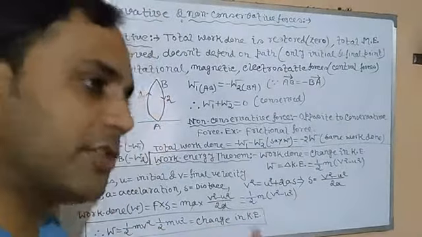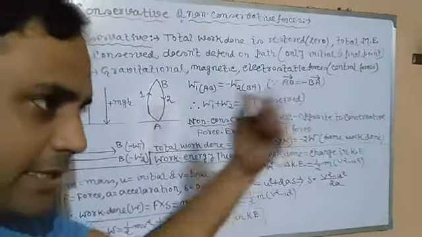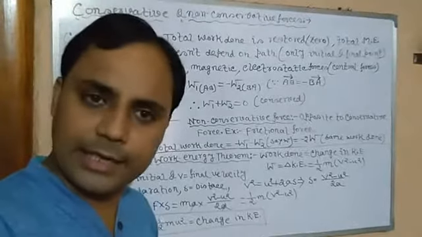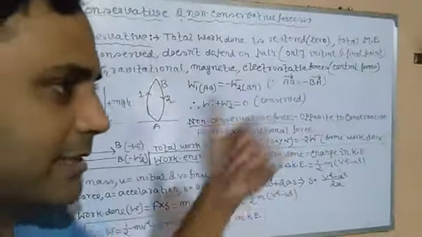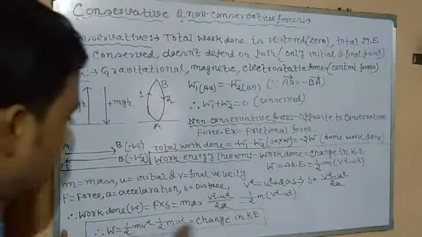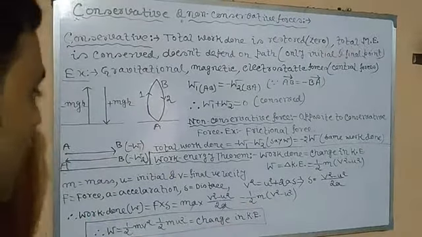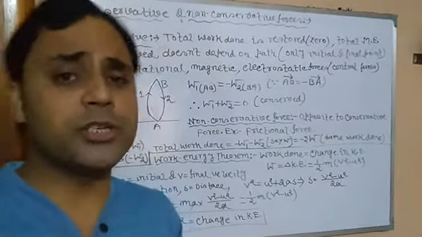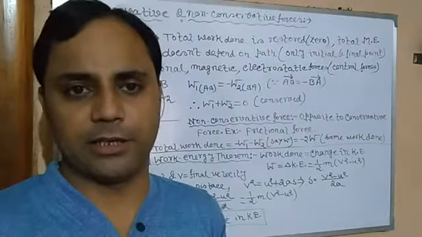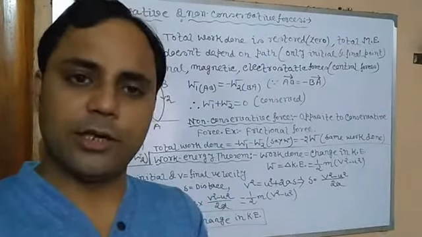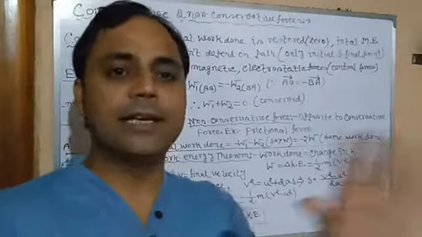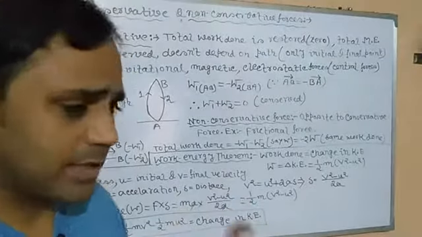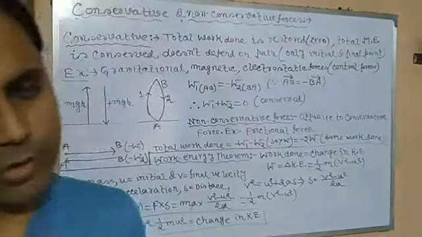Half m into v square minus u square means change in kinetic energy, in case the final kinetic energy is greater than the initial. But u square minus v square also means change in kinetic energy, in case the final kinetic energy is less than the initial kinetic energy. So here we have got work done is equal to change in kinetic energy. So this is the work energy theorem, which states that the work done in displacing an object is equal to the change in kinetic energy. It is not dependent on increasing or decreasing. Otherwise, you would have to write increase or decrease. In junior classes, it is generally mentioned as increase. No, it may be decrease also. So that's why the perfectly appropriate statement is change in kinetic energy. Clear? Okay, see you in the next video.